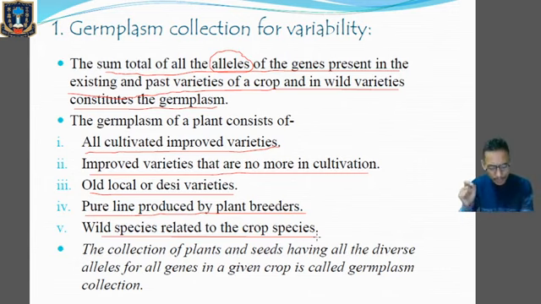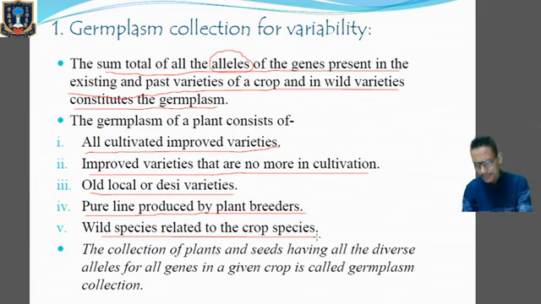Okay, so IBPGR means International Board of Plant Genetic Resources, and this particular board will take a look at the plant breeding programs being carried out by different institutions, which can be governmental or non-governmental. Germplasm collections are also carried out, for example in seed banks. All right, and over here we have two types of seeds.